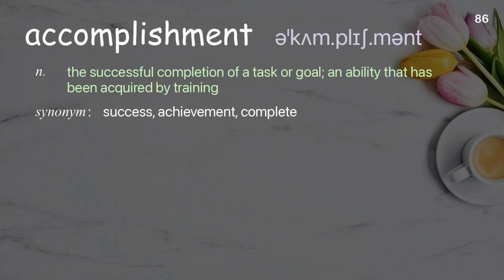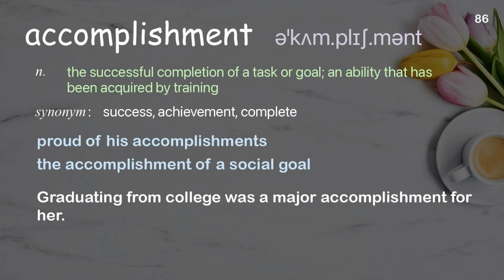Accomplishment. The successful completion of a task or goal; an ability that has been acquired by training. Examples: Proud of his accomplishments. The accomplishment of a social goal. Graduating from college was a major accomplishment for her.